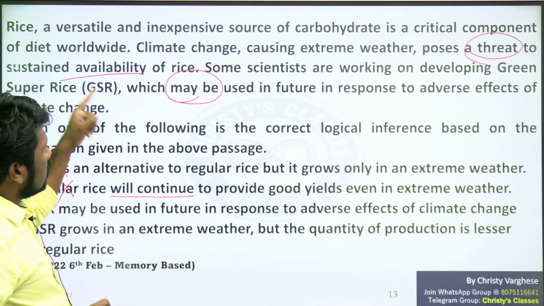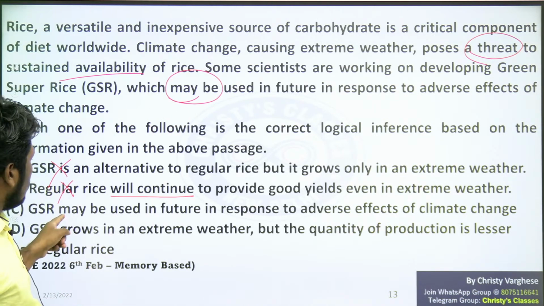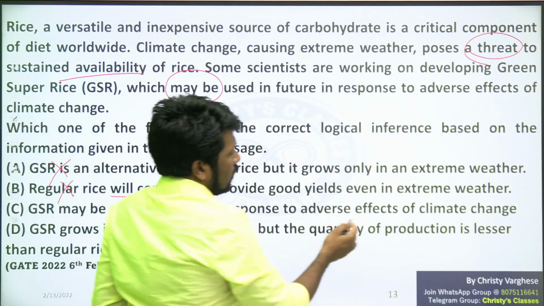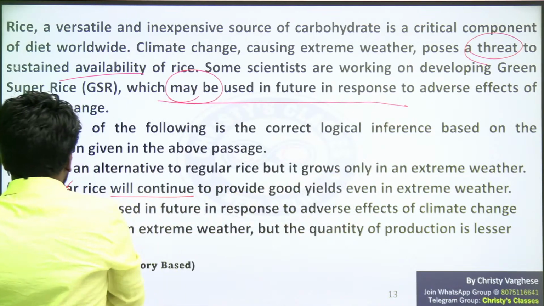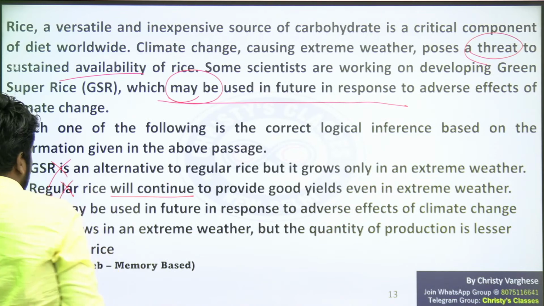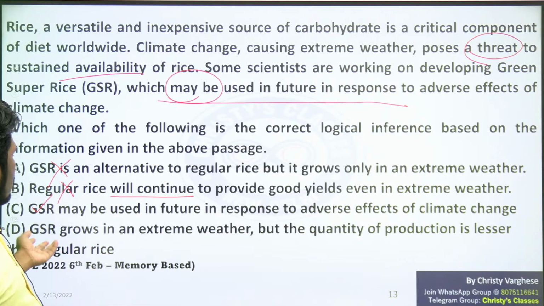GSR, that is green super rice, may be used in future in response to adverse effects of climate change. Yes, that is mentioned in the last passage. So option C is making proper sense. All other options can be eliminated easily also.